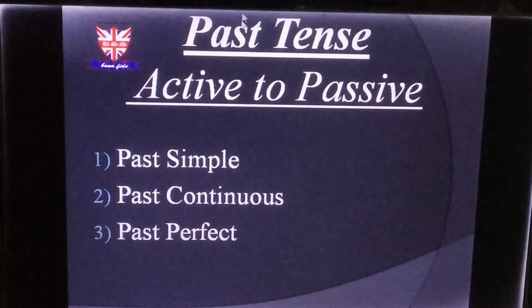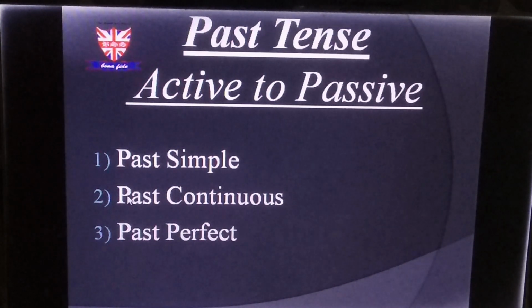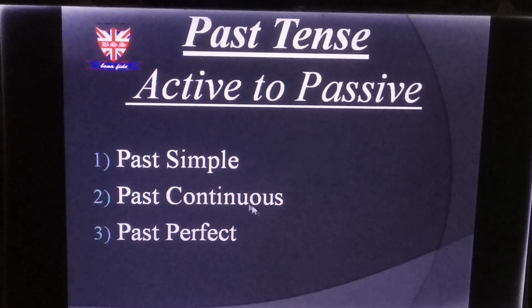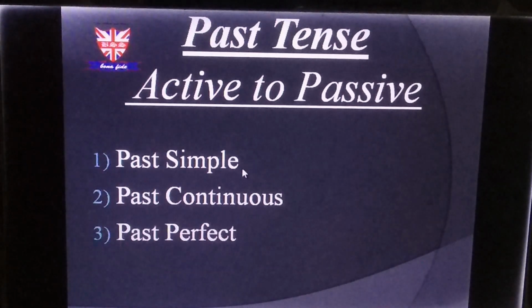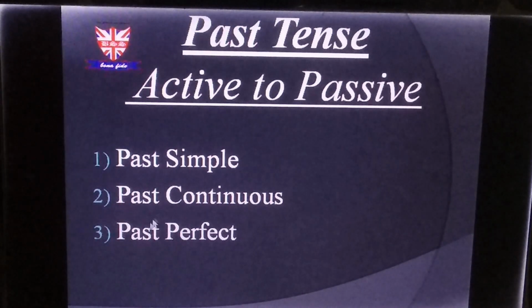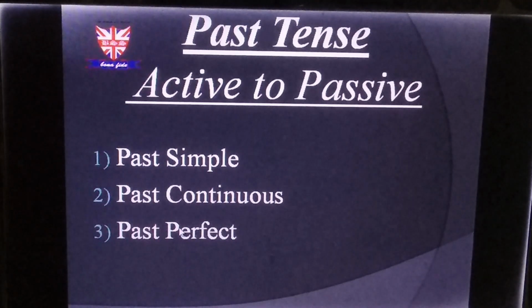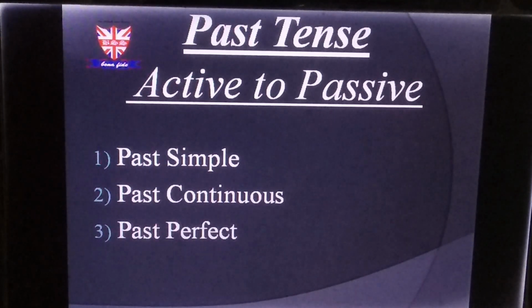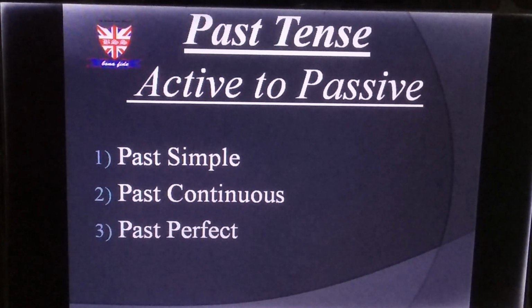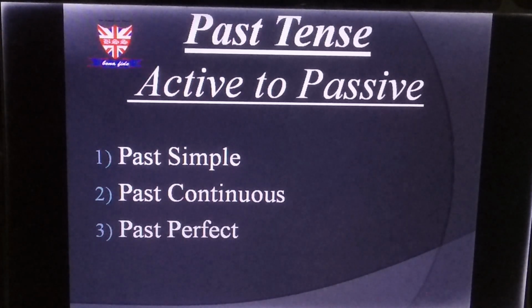Look at the screen, past tense, active to passive form. In case of present tense, it was present simple, present continuous, and present perfect. And today, as we are discussing past tense, the classification will be past simple, past continuous, and past perfect. Hope you have practiced the present form of active to passive. If you practiced, then I think it will be easy for you now to understand past tense in active to passive form. So let's go for the structure of past simple.